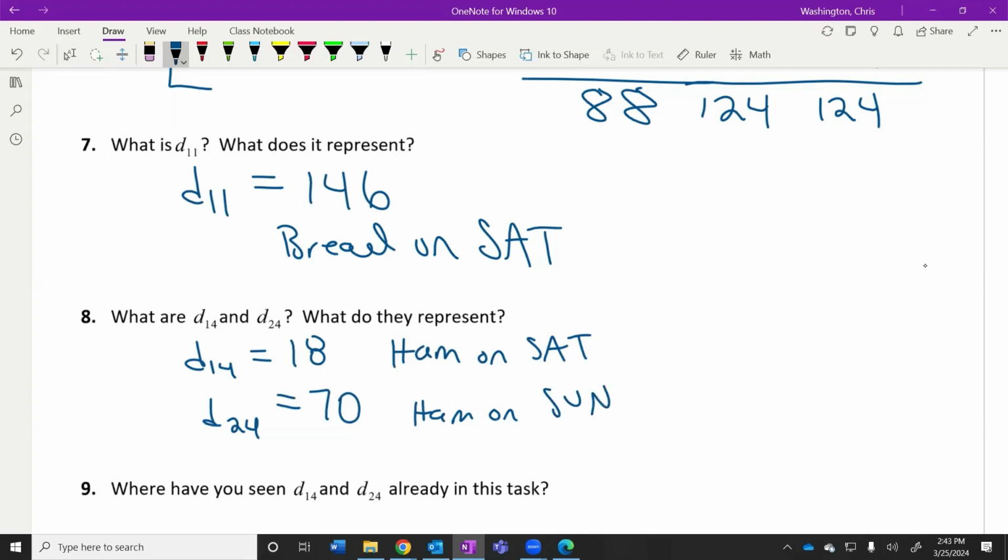Now, our matrix was kind of small, right? We only had 3 sandwiches, we only had 2 days, we only had 6 ingredients. What would this look like if we went up to Subway? Probably a lot more, right? What would this look like if we went up to Oink Joint?